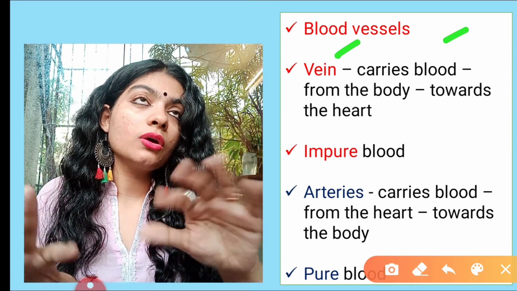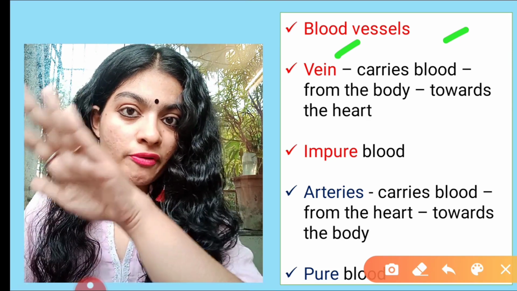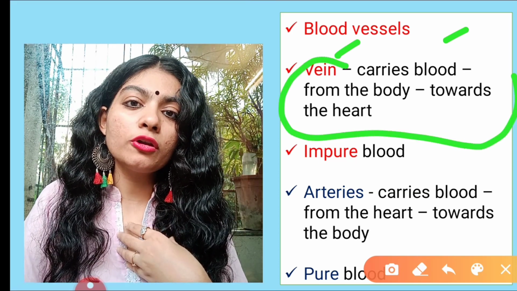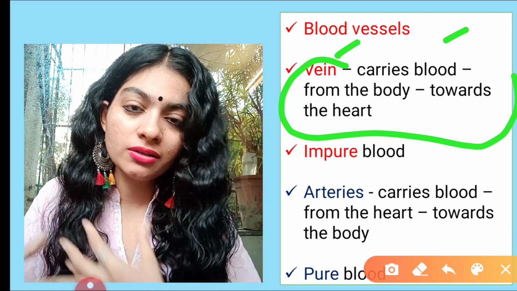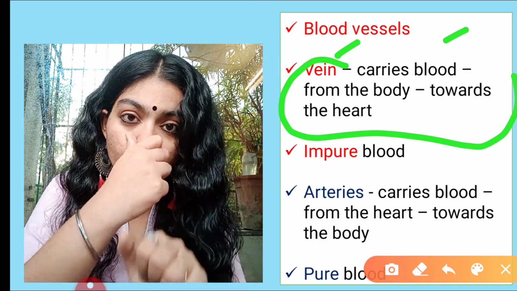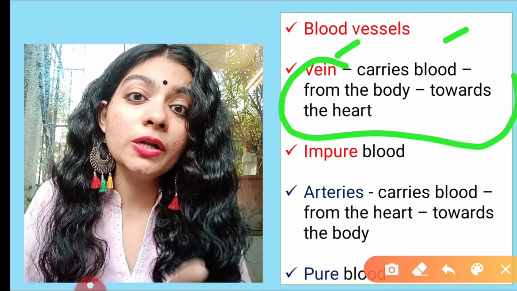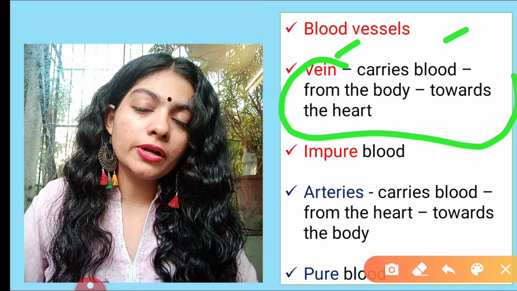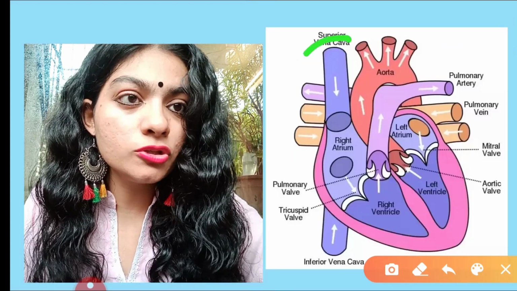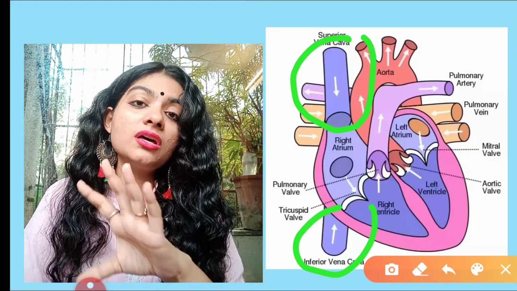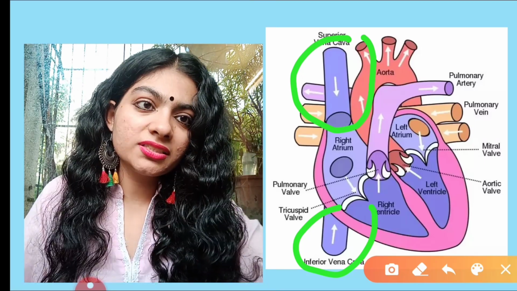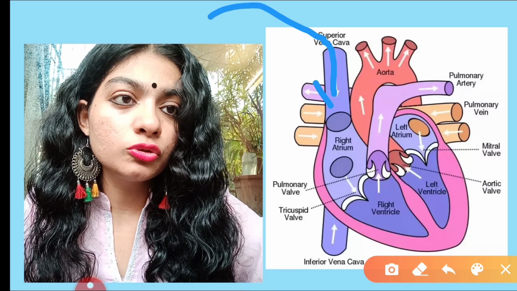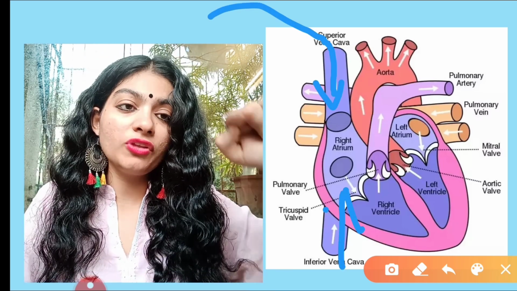Now the question is, veins carry impure blood from where to where? Where will the impure blood be present? It will be present throughout the body, in different organs, and impure blood means carbon dioxide mixed blood. So from the body it carries the blood towards the heart. For example, superior vena cava and inferior vena cava, these are veins. Just ignore the term, understand that these two tubes are veins. The blood from different parts of the body through these two tubes, that is veins, will enter the heart.